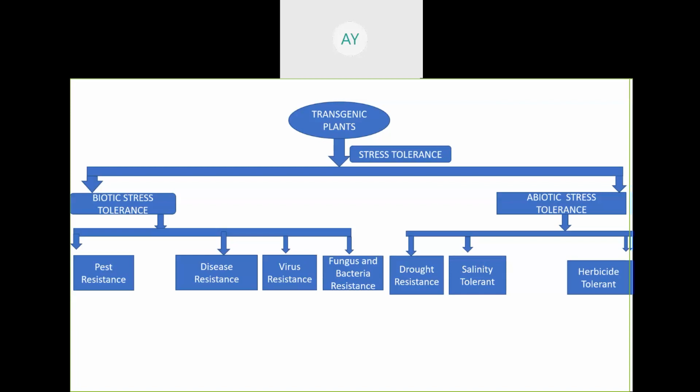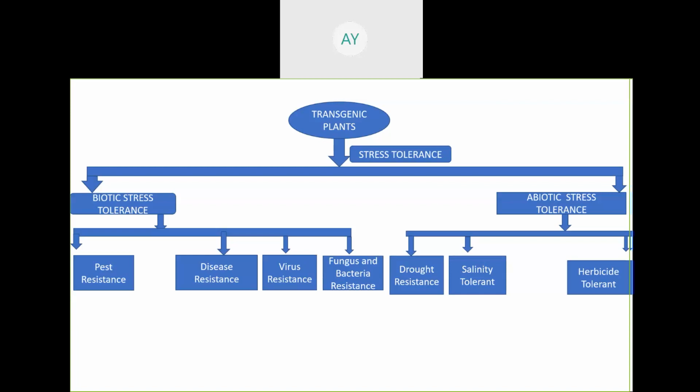So first we select and identify the resistant gene from the wild variety of plant, and then we transfer that gene into the commercial variety of plants. So this is the meaning of transgenic plants against biotic stress.